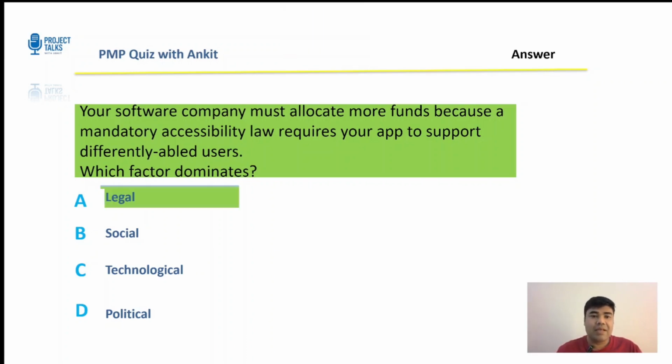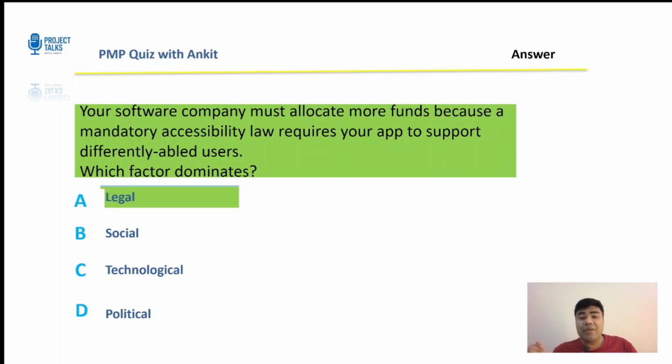All right. Correct answer is legal. Now, the question explicitly states a mandatory law. That's legal, right? So the company must comply. It's not social because the social reason exists, but the requirement is a law. Technology may be needed, but the driver is still legal compliance. And definitely not political because it's not a policy decision in the wordings.